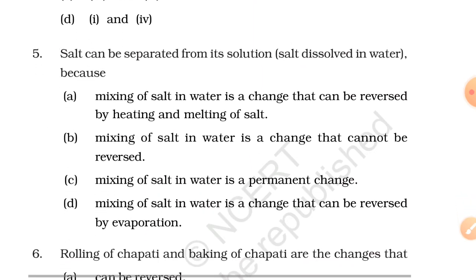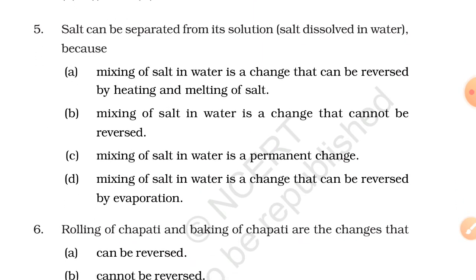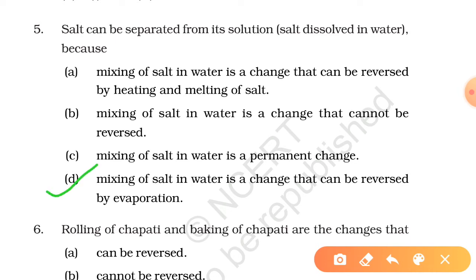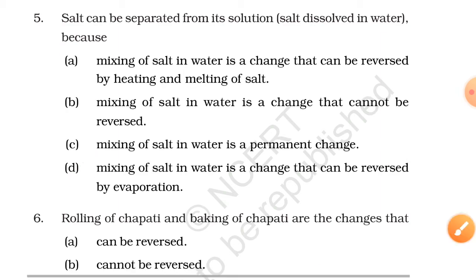Here you can see the fifth question on your screen. The fifth says, salt can be separated from its solution, salt dissolved in water, because. Why are you able to separate salt from its solution? Just because mixing of salt in water is a change that can be reversed by evaporation. We have studied this portion in a previous chapter in detail. Okay. Now let's move to the sixth.